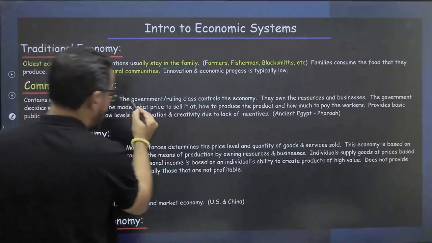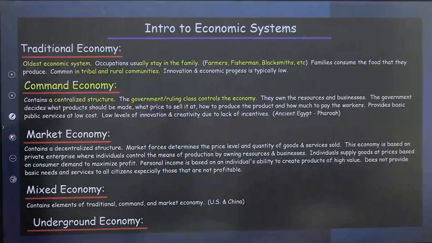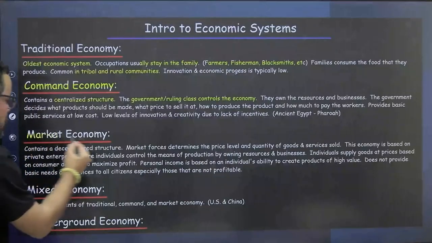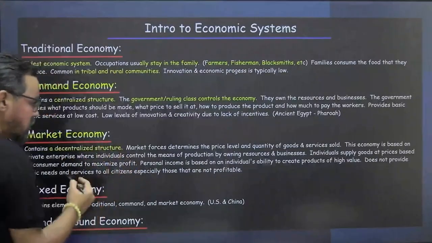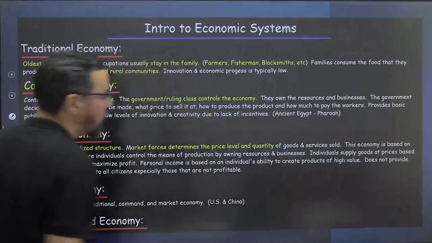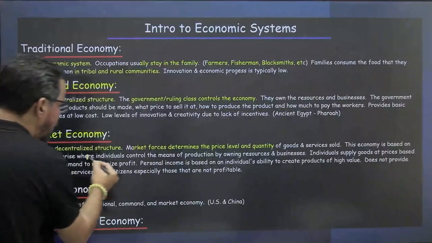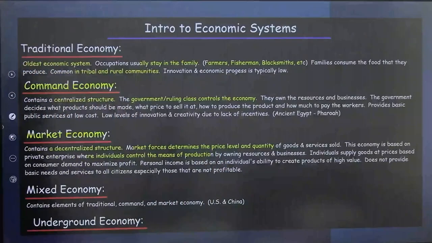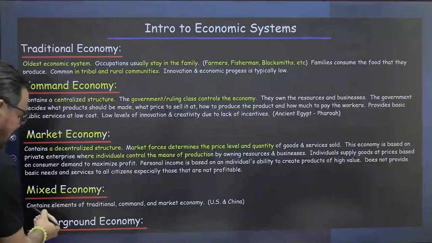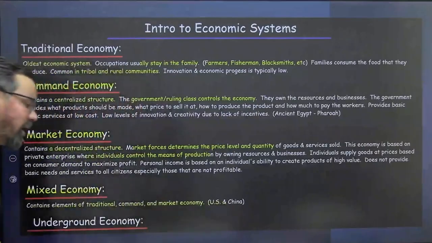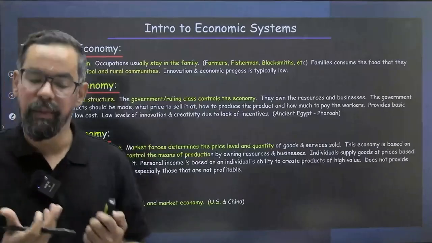So here we have command economy, government. They own the resources and businesses, and decide what to produce, how to produce, and for whom to produce. Okay. Market economy contains a decentralized structure. Market forces determine the price level and the quantity of goods and services sold. This economy is based on private enterprise where individuals control the means of production by owning resources and businesses. The final one is mixed economy, containing elements of traditional, command and market economy. Like India is the perfect example for this.